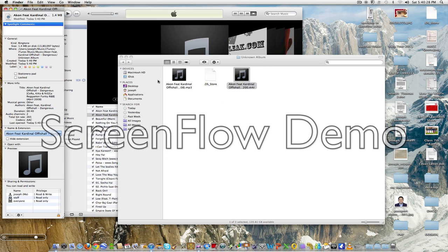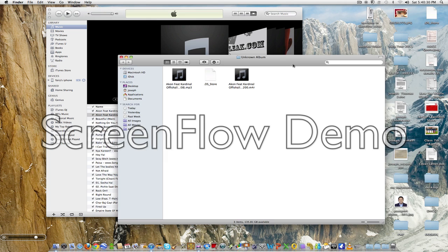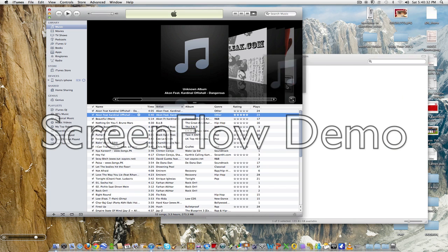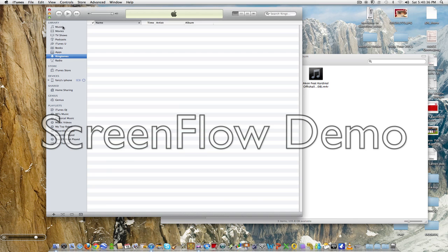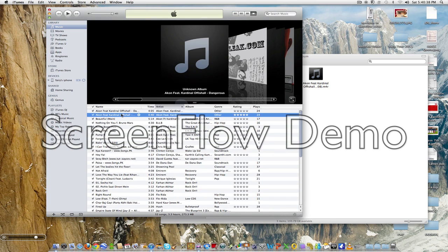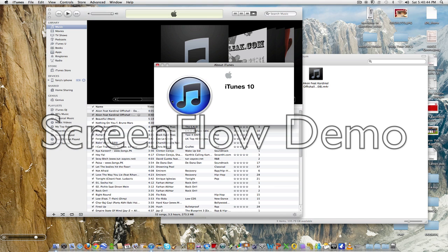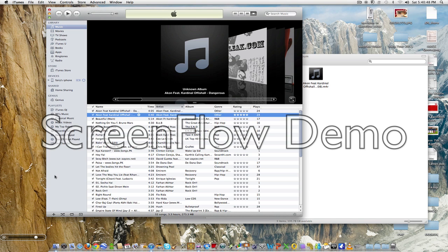Once you run that, just open it again in iTunes. So it recognizes it as a ringtone. Now I'm using iTunes 10.3.1. Basically, it'll work in any iTunes, but I have not tried it in the previous versions. I tried it on 8, 9, and 10, but not below that. So I recommend you to use any of those versions.